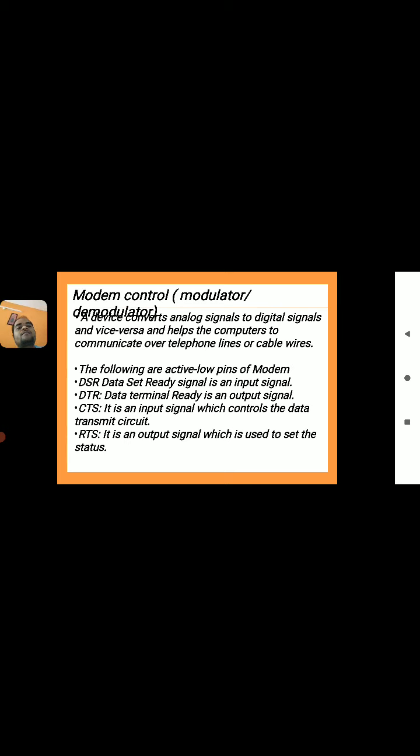So here the four active low signals are connected between the internal data bus and modem of the 8251. Those are DSR bar, DTR bar, CTS bar and RTS bar: data set ready, data terminal ready, the input signal which controls and the output signal which is used to set the status.